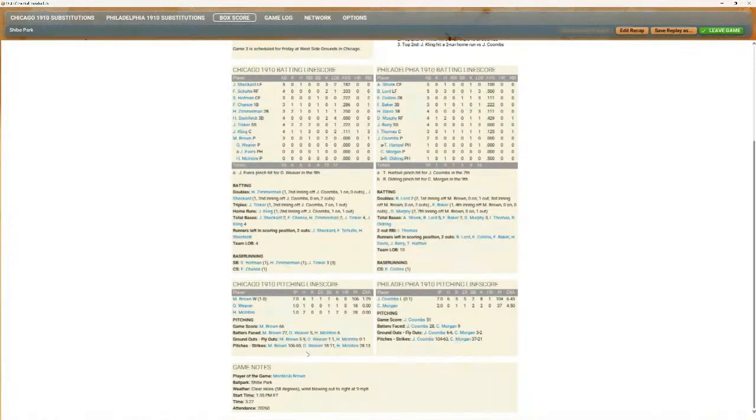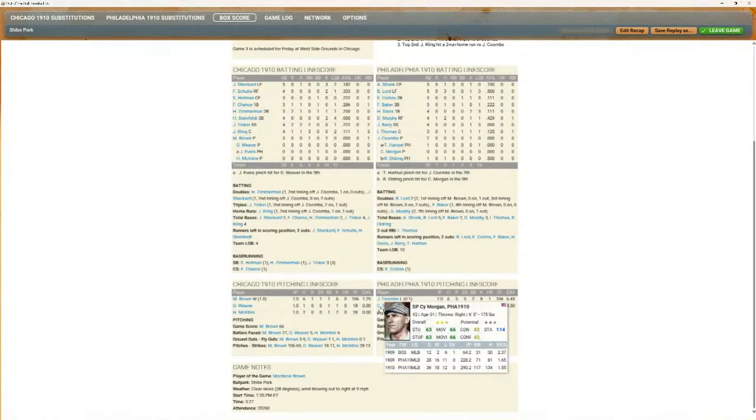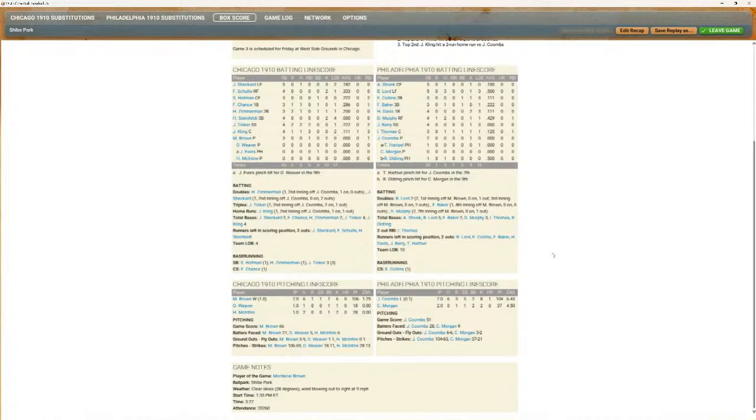Mordecai Brown: 6 hits, 1 run, walked 1, struck out 6. Weaver comes in, pitches 1 inning, gives up 1 hit, walked 1, struck out 1. And McIntyre comes in, pitches an inning, gives up 2 hits, walked 1, but he got that all-important second strikeout with the bases loaded. Jack Combs gives up those 2 bad pitches, the triple and the homer, loses this one. He goes 7 innings, 6 hits, 5 runs, walked 2, struck out 8, and gave up the 1 homer to Johnny Kling.